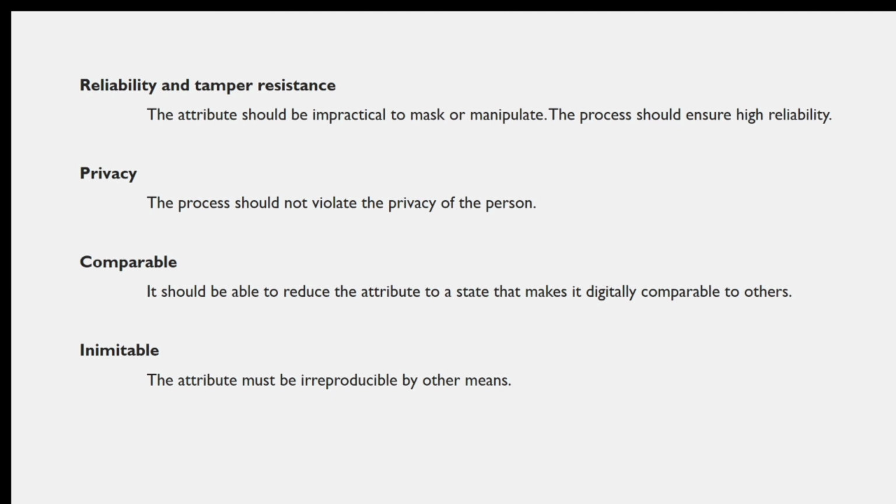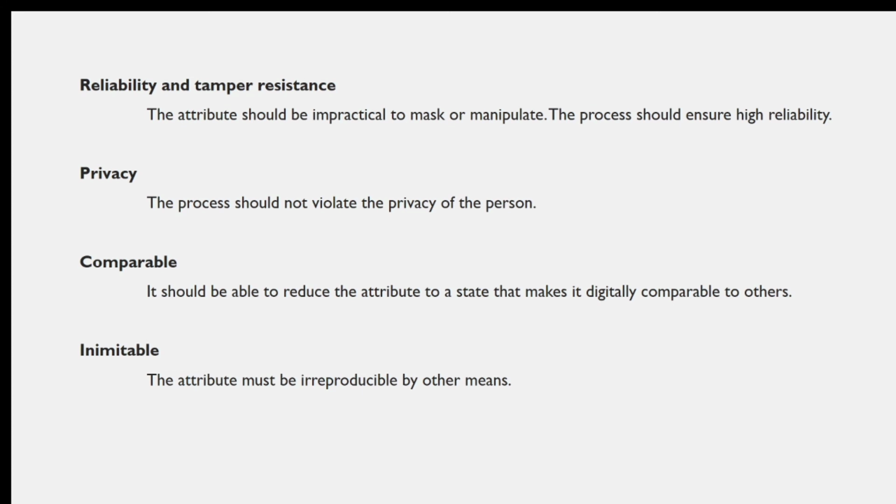There should be some extent of reliability. Reliability is the most important characteristic, because if it is vulnerable to manipulation, it's easy to fake the identity of that person. So it should not be like that.